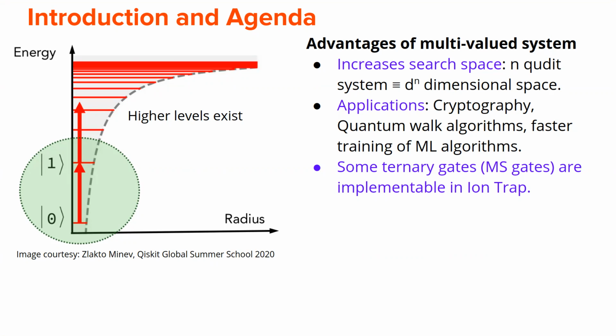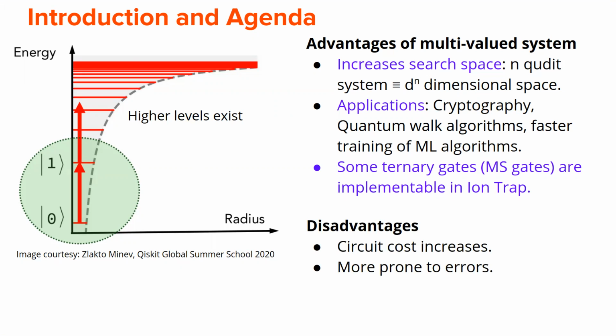Now, why focus on ternary then? The focus is on ternary because it has been shown already that there are some gates which are called the MS gates. I'll elaborate these later, which can actually be implemented in an ion trap. So this is not all just theory, it can actually be implemented in the laboratory.